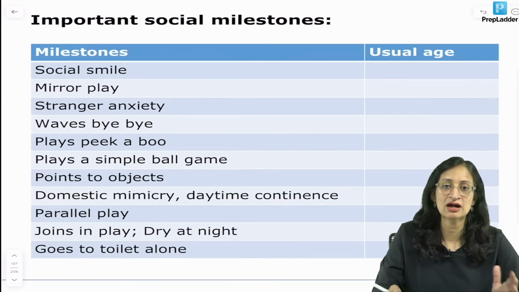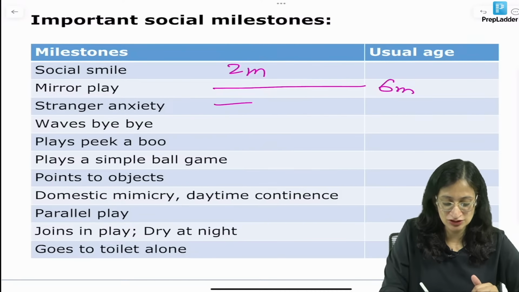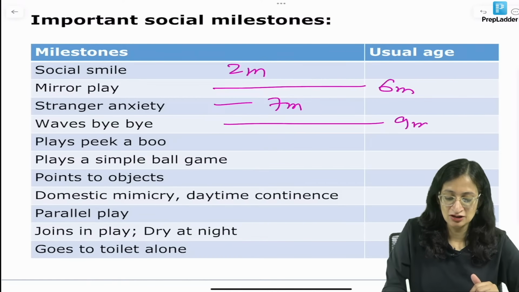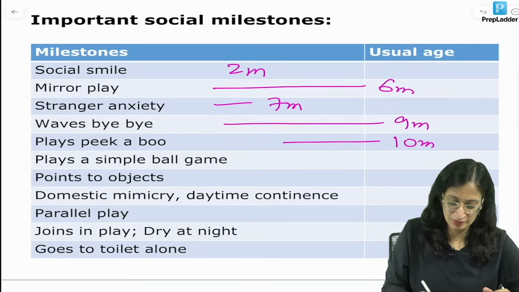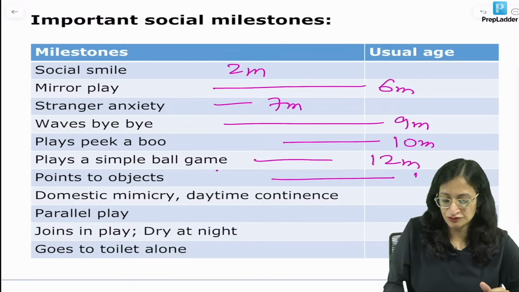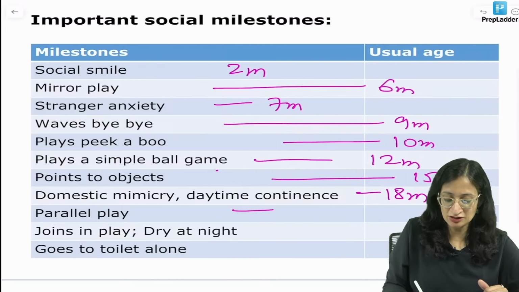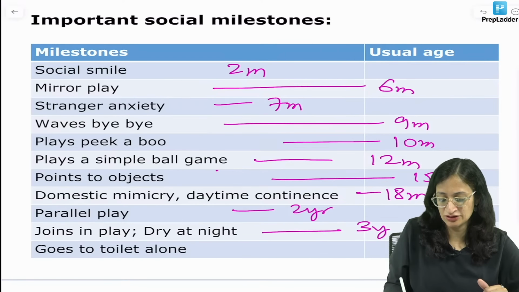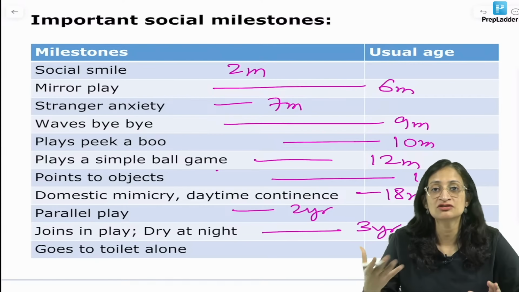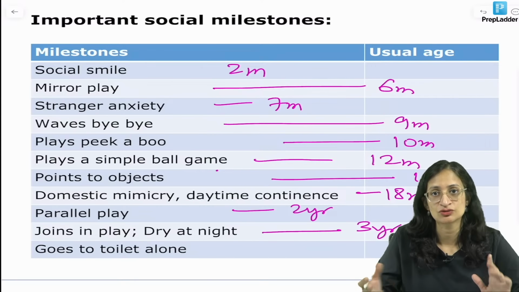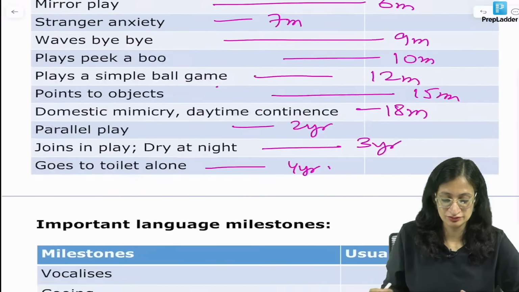Social milestones: social smile comes at 2 months. Mirror play 6 months. Stranger anxiety comes around 7 months. Waves bye bye 9 months. Plays peekaboo 10 months. Plays a simple ball game by 12 months. Points to objects 15 months. Domestic mimicry and dry during daytime by 18 months. Parallel play at 2 years. Joins in play at 3 years and dry at night. But we call it nocturnal enuresis only if the baby passes involuntary urine at night beyond 5 years. Okay, 5 years is the cutoff irrespective of whether it is a boy or a girl. Goes to toilet alone at 4 years.